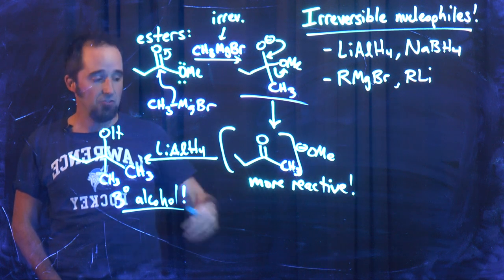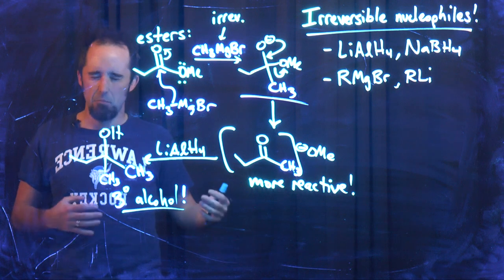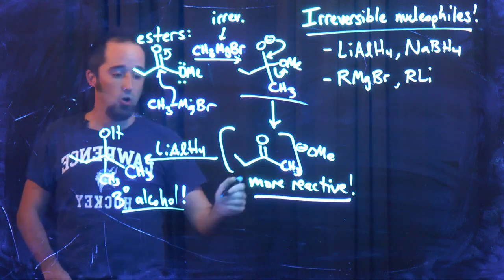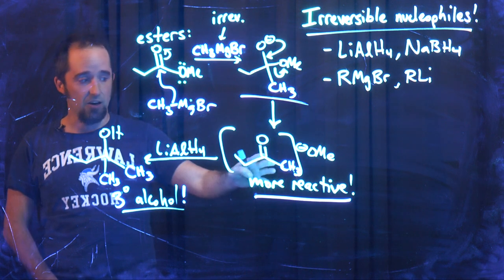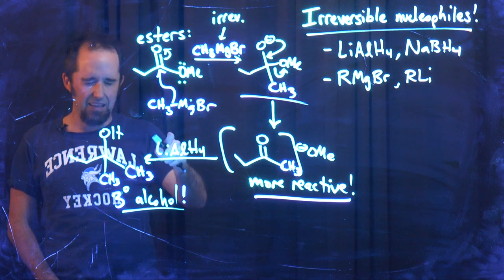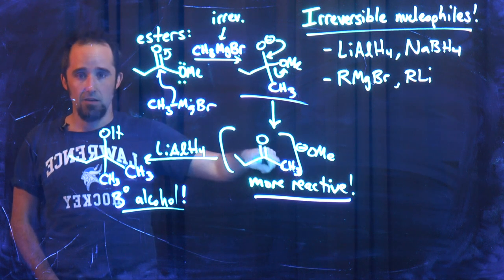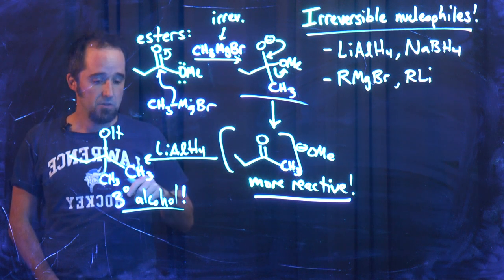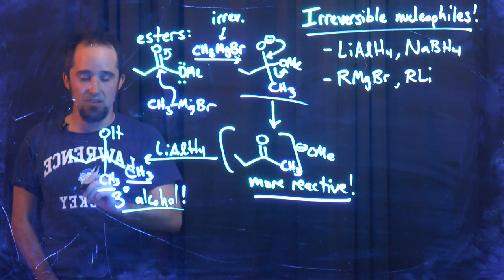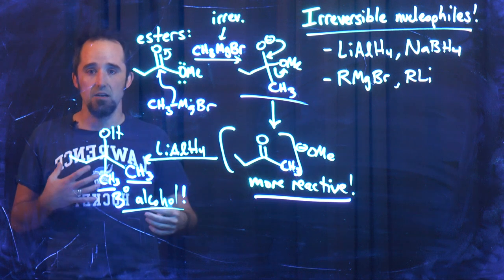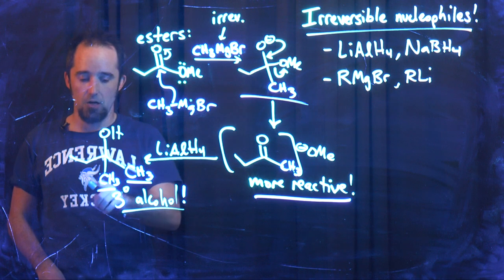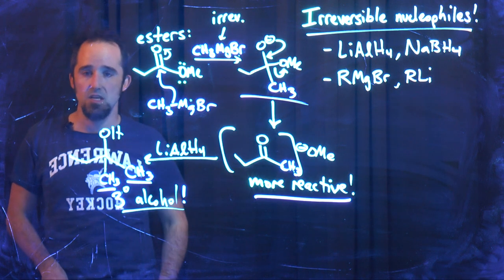Ketones aren't quite as reactive as aldehydes, but ketones are still more reactive than esters. So it's not going to stay there. It's going to react again, right? Because the Grignard will prefer to react with ketones over esters. And so we will end up with this thing where now my Grignard is added twice. Instead of getting a primary alcohol, now I have a tertiary alcohol, right? Carbon, carbon, carbon on my CO.